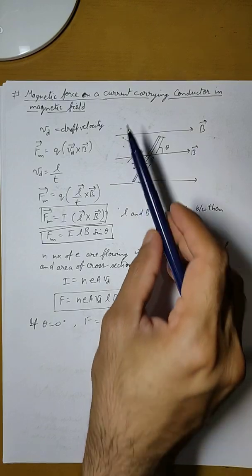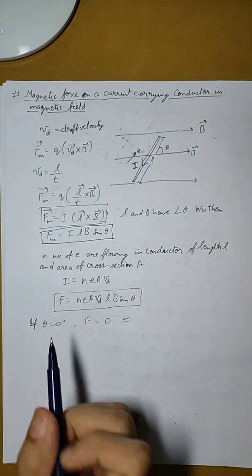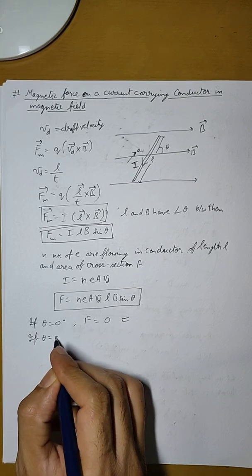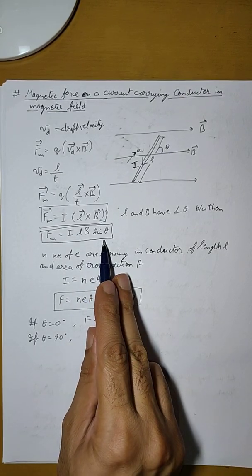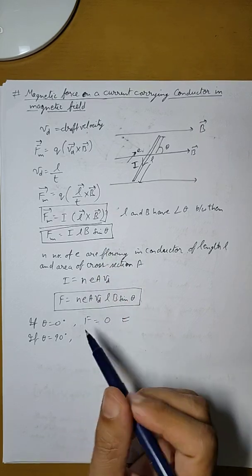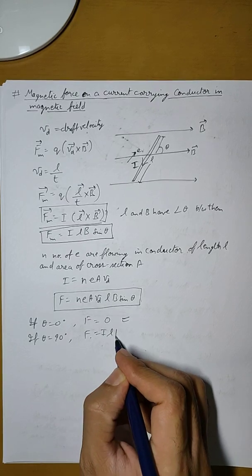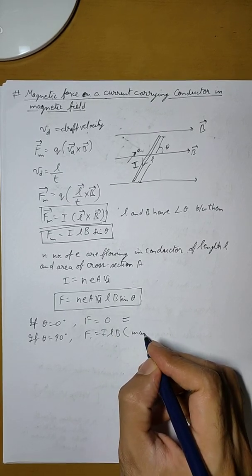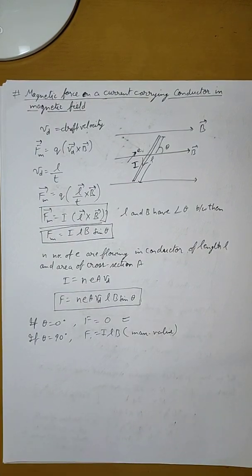Again, if the conductor is kept like this, that means theta is 90 degree, then force will be ILB sine 90 degree, which is the maximum value of sine. So in that case we are going to have the maximum value of force, ILB.